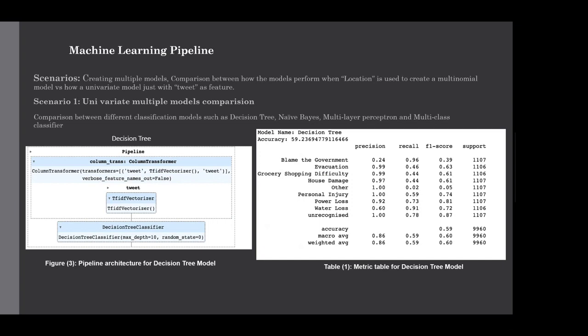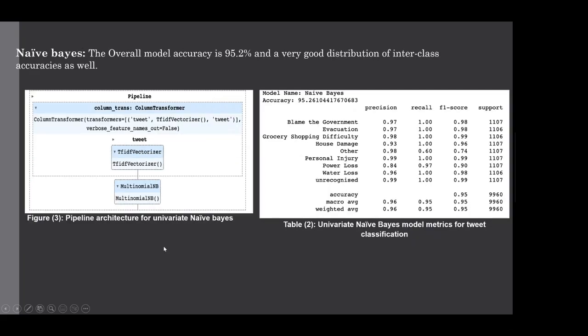So here are the results of a decision tree. It performed really badly because we don't have enough unique data for each class where the decision tree can split optimally. And this is how the pipeline looks. We are applying a TF-IDF vectorizer on the tweet column and passing it as an input to the decision tree with a max depth of 10. And this is the same univariate model with naive Bayes. Naive Bayes is a generic model and it performed really well and it has good inter-class classifications as well. And the pipeline looks the same. We are going to apply the TF-IDF vectorizer on the tweet and pass it to a multinomial model.